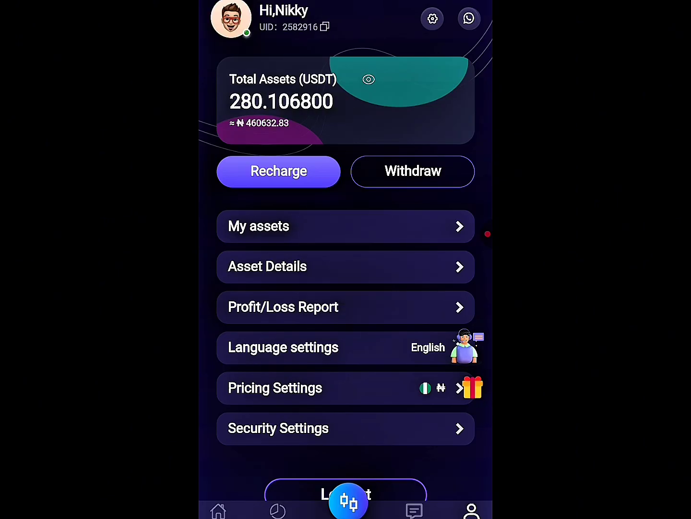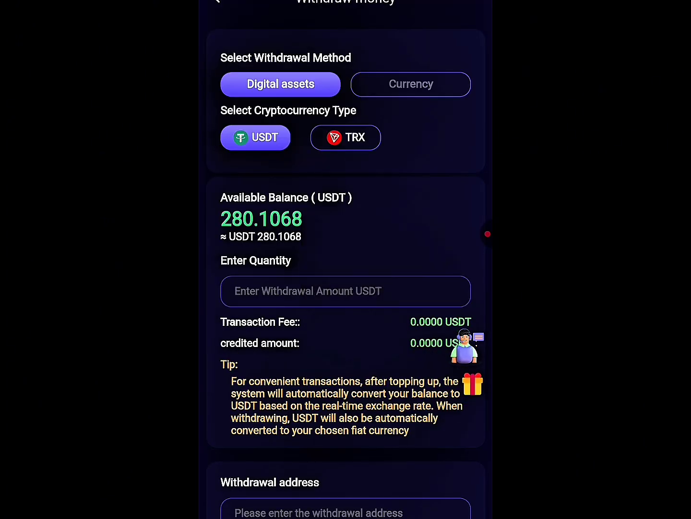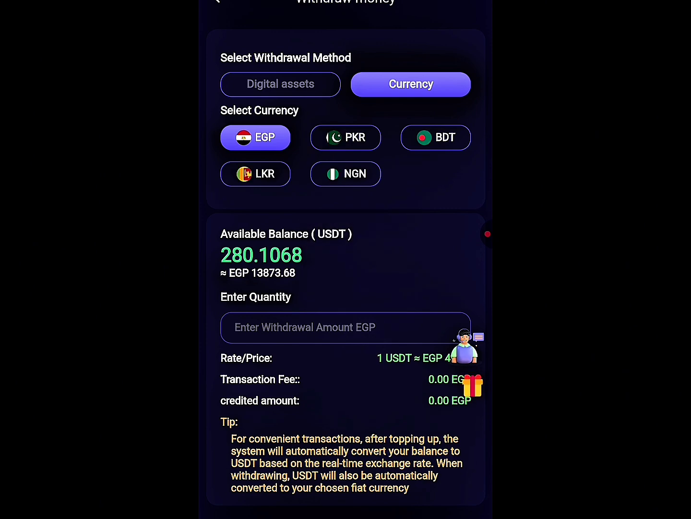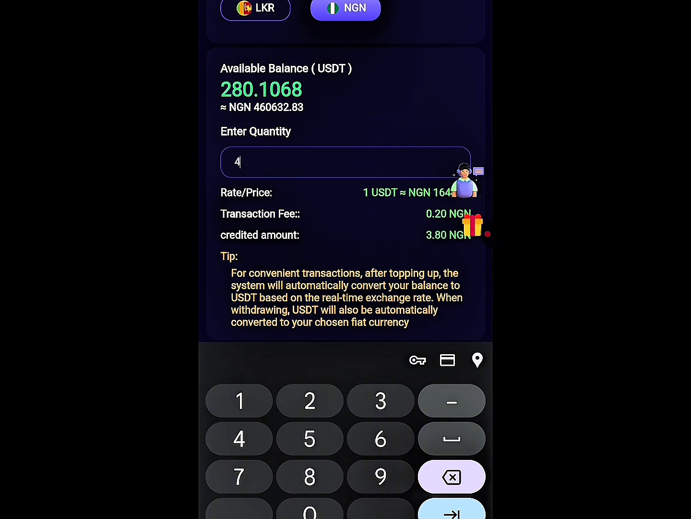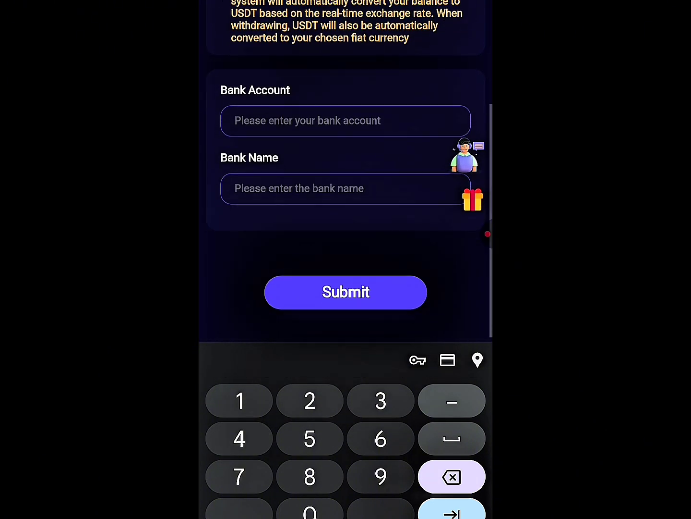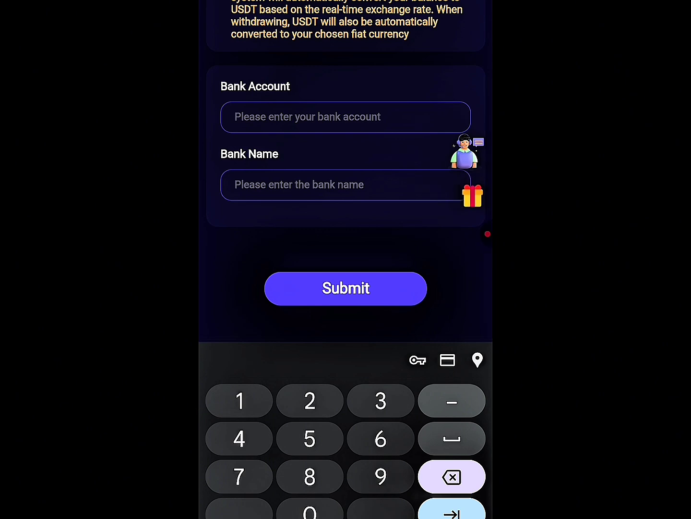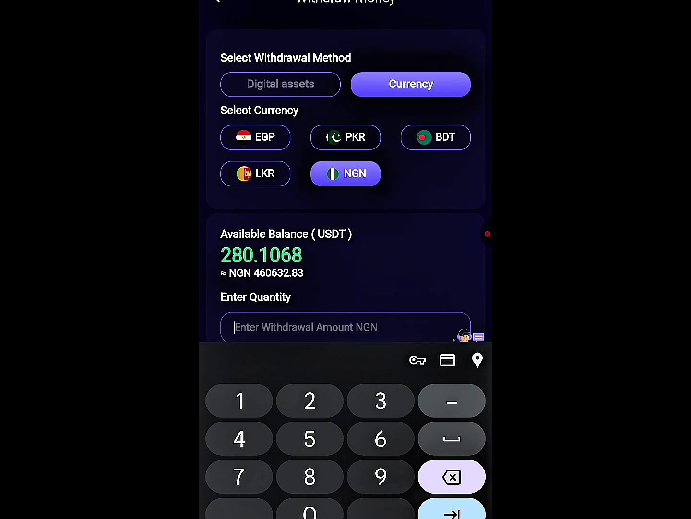You can also withdraw with your USDT or Tron, or even to your local bank account. It's very simple. All you need to do is to click on your country. Then you click the amount you want to withdraw in Naira. You understand? Input your bank details, your bank account and bank name, and click submit. Within some minutes, you will receive your money.